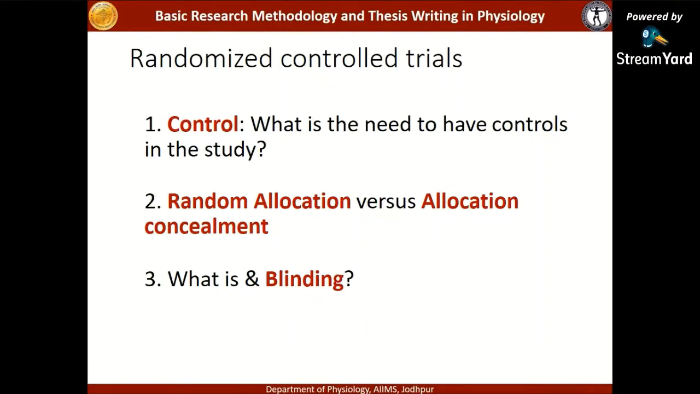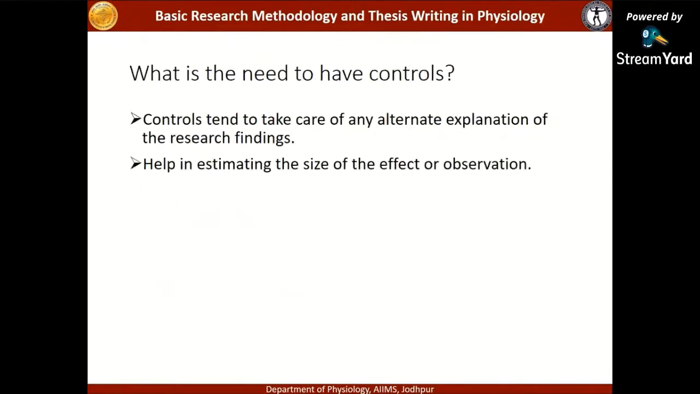Then the second point is random allocation versus allocation concealment. People get confused between random allocation and allocation concealment. Then, what is blinding? These 4 things, if you understand them through this webinar, I will be happy. What is the need to have controls? Controls take care of any alternate explanation of the research findings. They help in estimating the size of the effect or the observation.